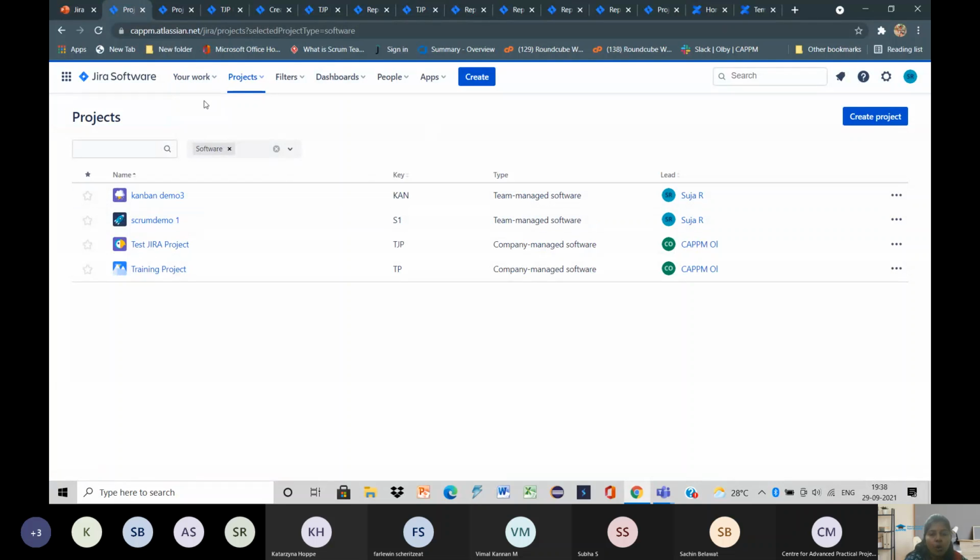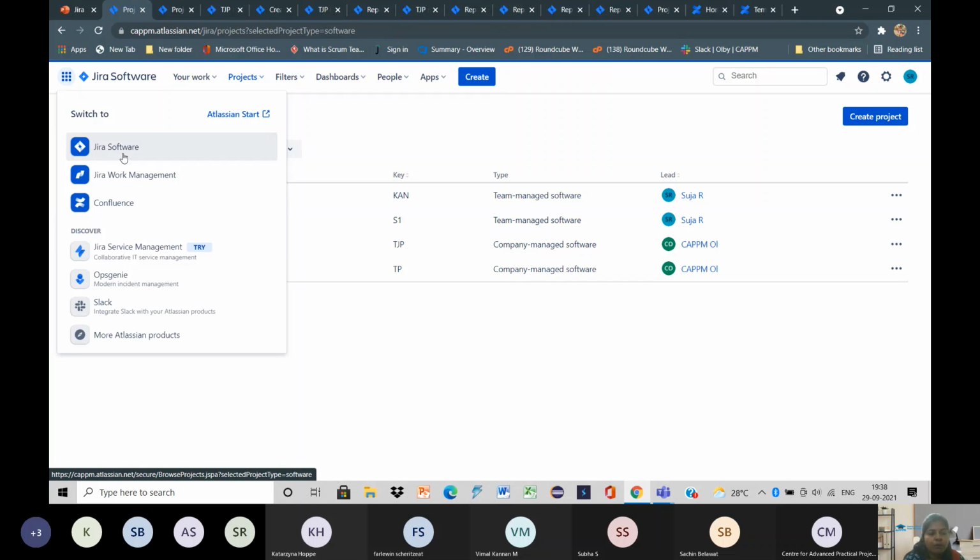So this is the home page of Jira software. Here we have an option of application switcher. Now we are in Jira software. If you want to go for Jira Work Management, we can move. Or if you want to go for Confluence, you can also use this option and we can move to the required Jira Work Management or Confluence.